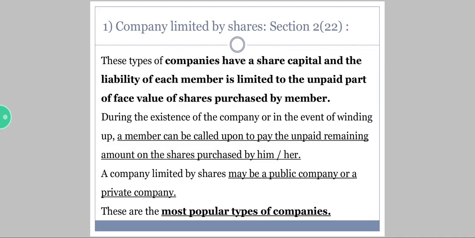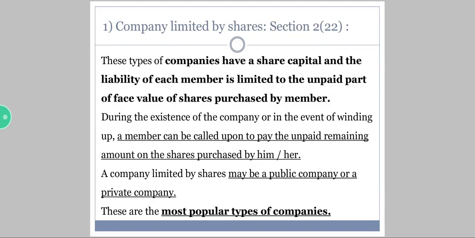Let's say the face value of one share is rupees 10. Now at the time of purchase, the company has asked a member to pay only 5 rupees. That means the unpaid part on that particular share is rupees 5, right? So the liability of a member is limited to the unpaid part of the face value. That means at the time of liquidation of a company, a member is only liable to pay the unpaid amount,